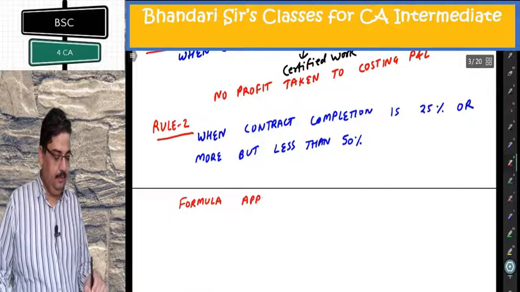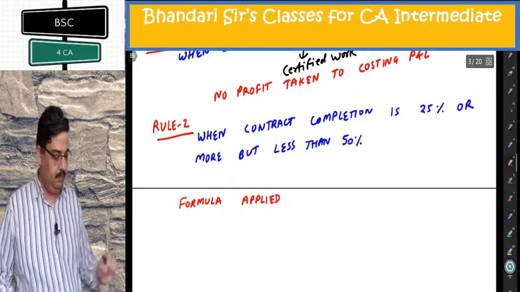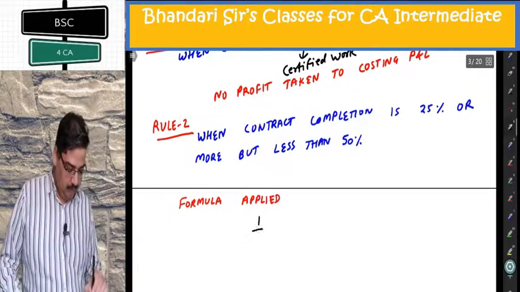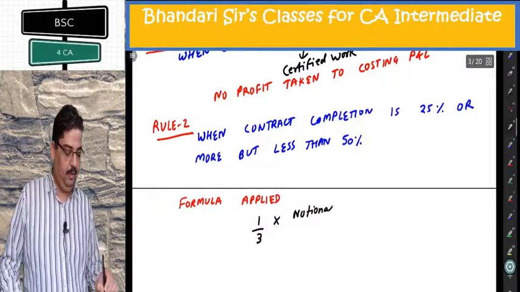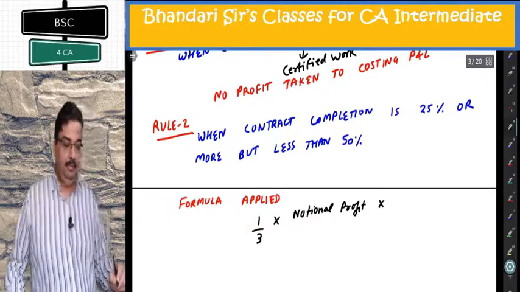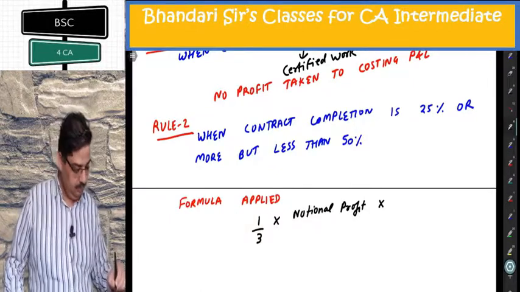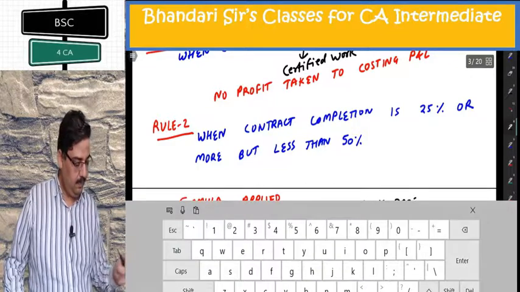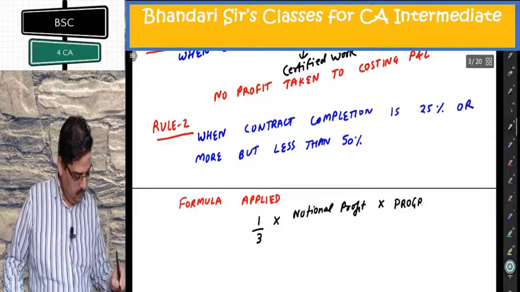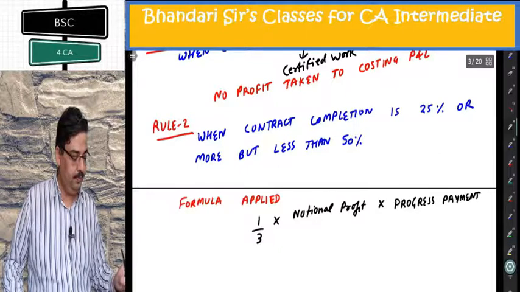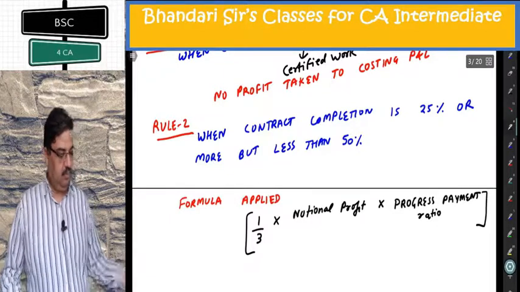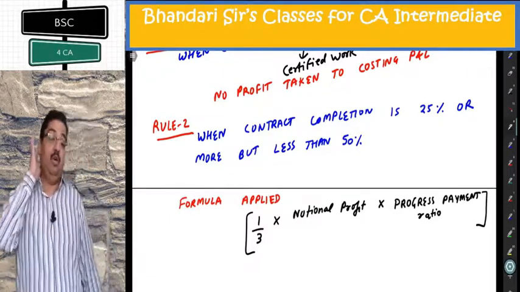Formula applied: 1/3 into notional profit multiplied by progress payment ratio. One by 3 into notional profit into progress payment ratio.